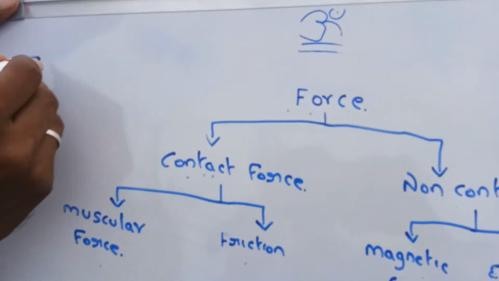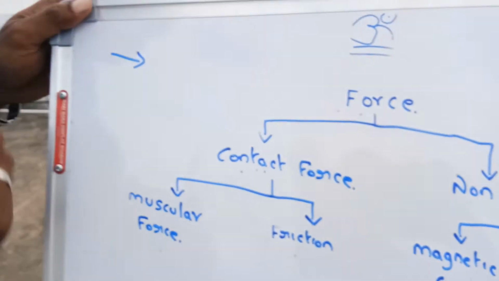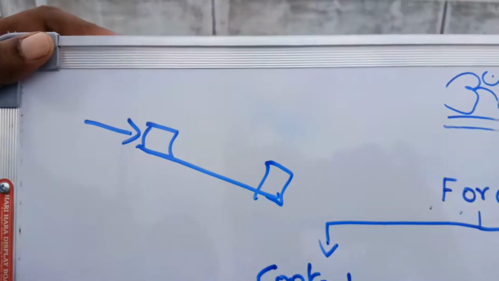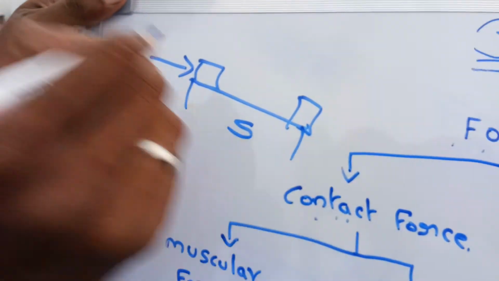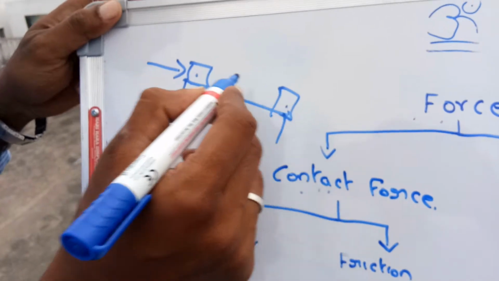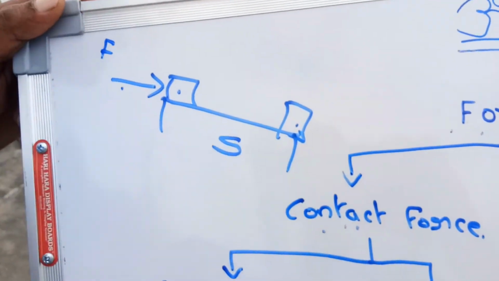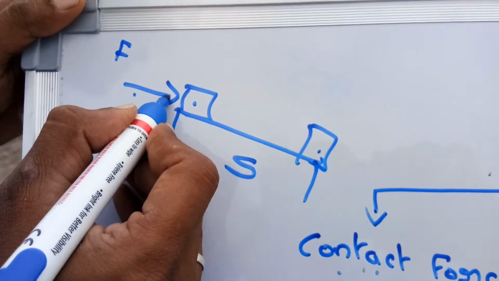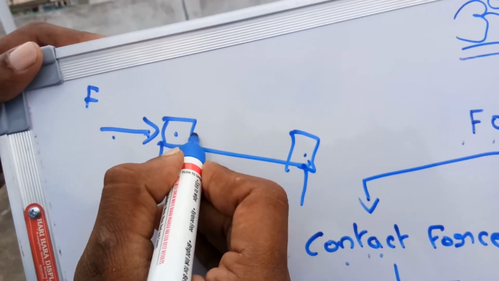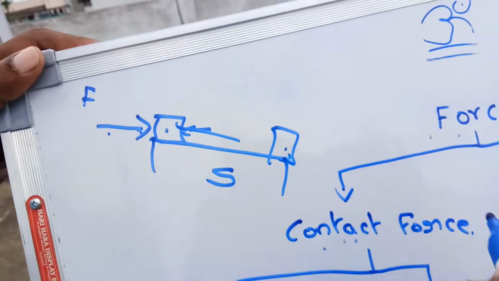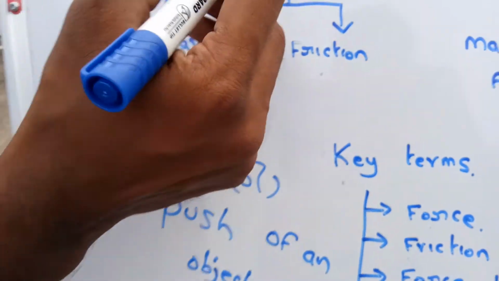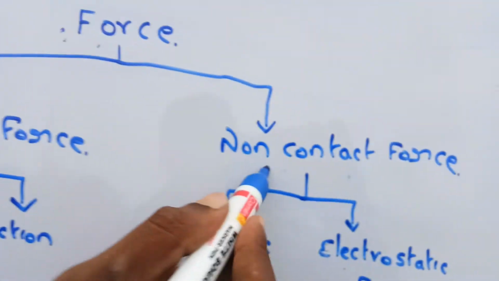If we are moving a body from one place to another, the body moves a distance called displacement, that is S. In order to move the body from one place to another, we apply a force. Here we are doing a push, and if we apply it in this direction, then we are pulling the object. That push or pull is called force, and it is classified into two types: contact and non-contact.